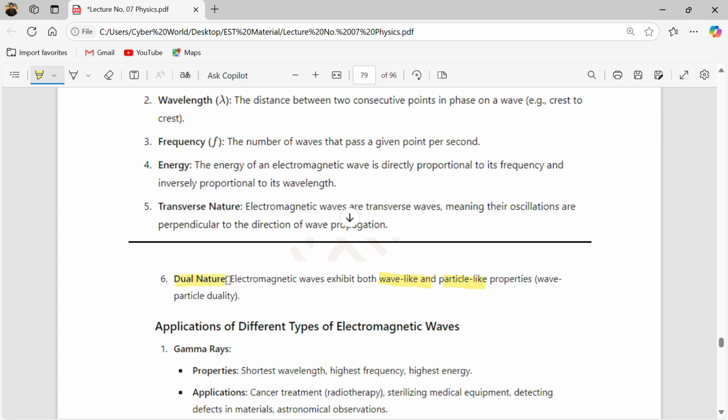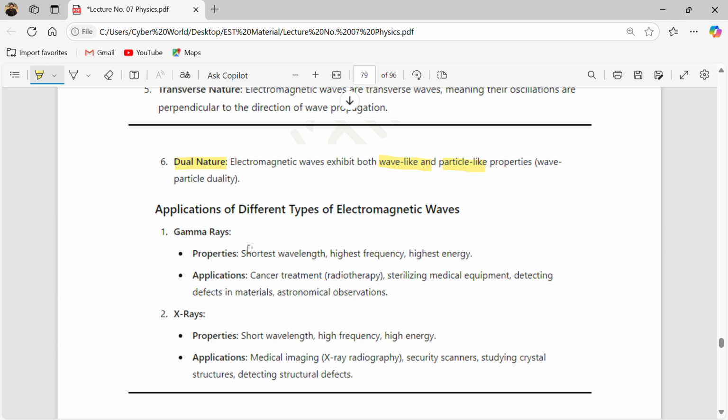Keep this in mind, it is a very crucial point and mostly comes in your exams. Electromagnetic waves are dual in nature, behaving like a particle as well as a wave.